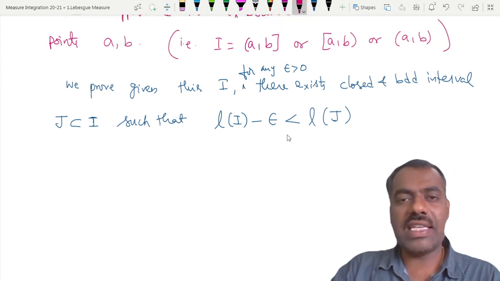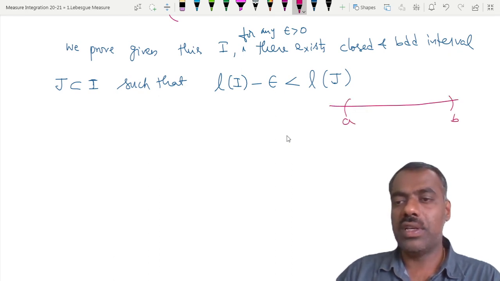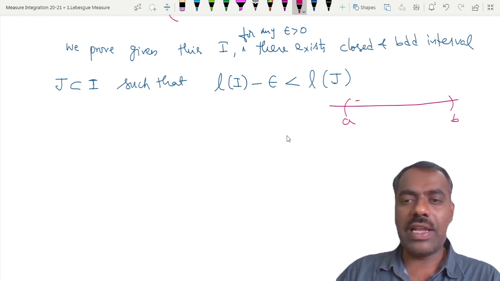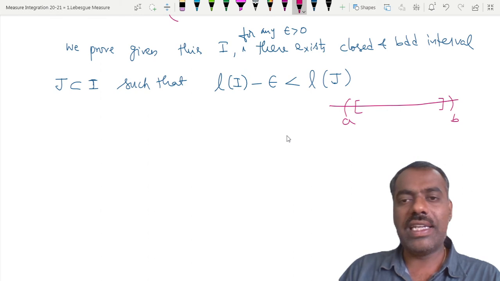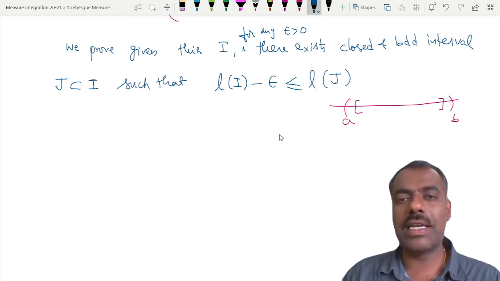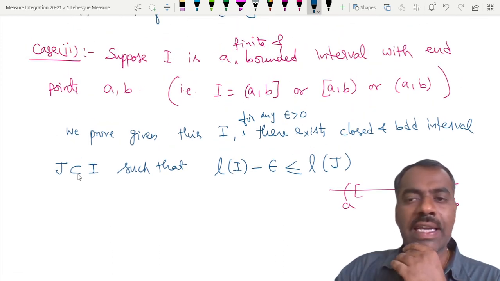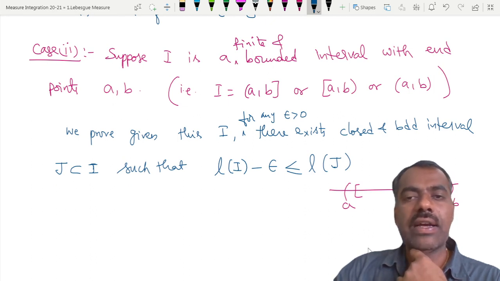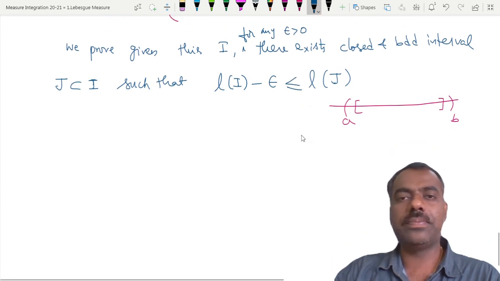So what we are saying is that if this interval, say [a, b], is given, we want to find a smaller interval which is closed and completely contained in I such that when you subtract epsilon from that length, it is less than length of J. You can write less than or equal to also, it is not a problem. Is that clear? Given any such finite and bounded interval, we can find a closed and bounded interval J which is contained there, such that the lengths of I and J have this relation.